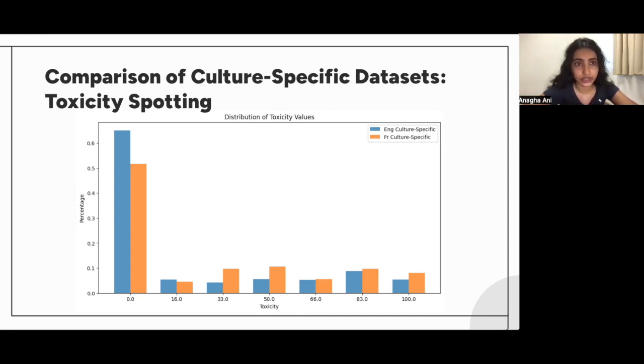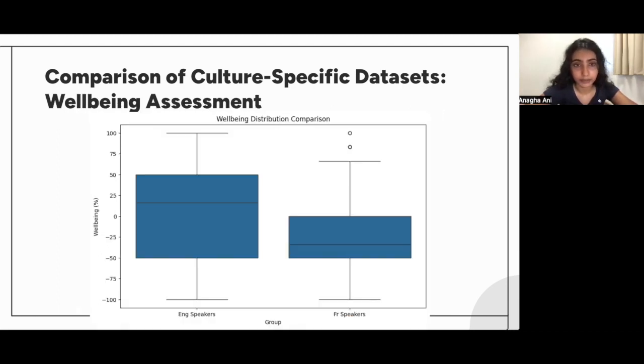Comparing the trends in the results of the toxicity spotting model, it can be observed that the English culture-specific dataset shows a relatively lower level of toxicity on average. However, the two datasets are similar in that the vast majority of data points have toxicity of 0, with relatively even distribution over the other values. We can infer that the data that is exclusive to both cultures contains text expressing sentiments that are by and large not harmful, although a minority of the data points do show high toxicity.